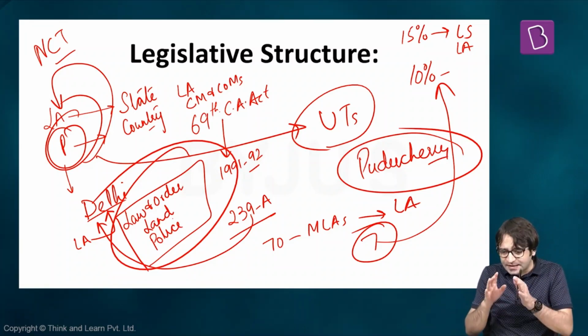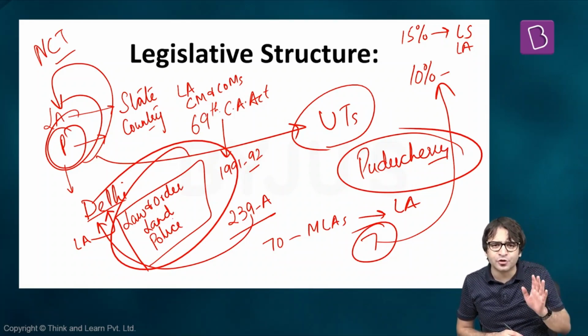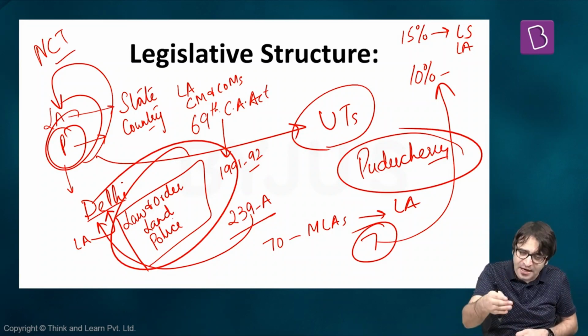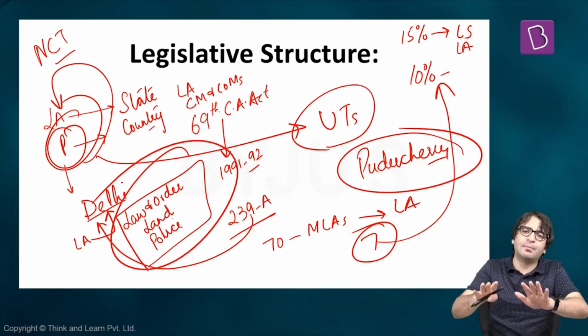Clear? But so far as legislative relations are concerned, for the 6 other union territories, there is no confusion, because these 6 union territories right now, except Delhi and Puducherry, don't have a legislative assembly. When they don't have a legislative assembly, who will make laws for these union territories? Parliament. Why? Because they are under the direct control of the center. The central legislature is the Parliament. Parliament will make laws for all these union territories.